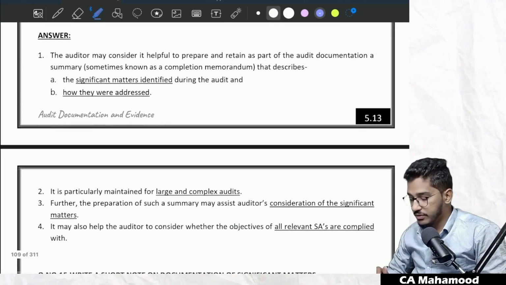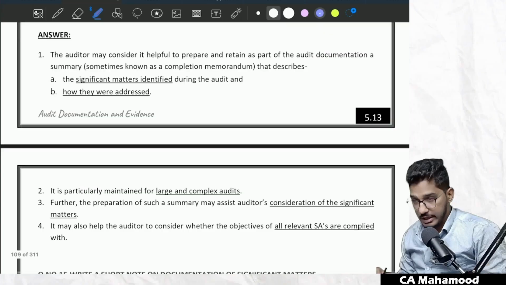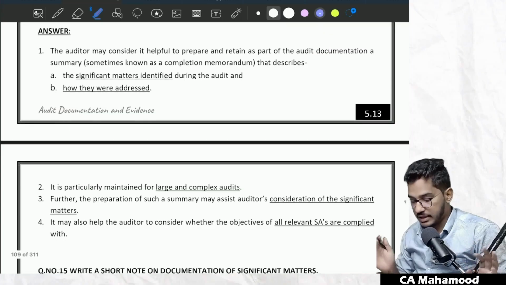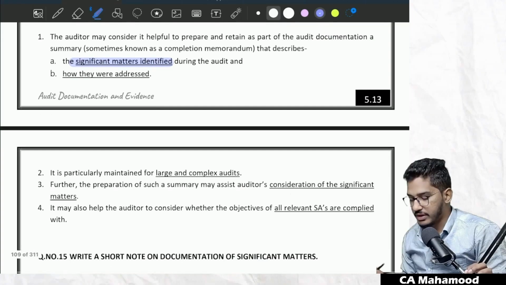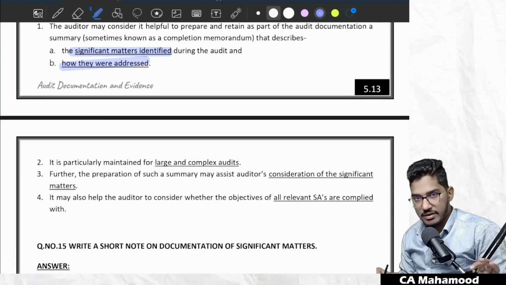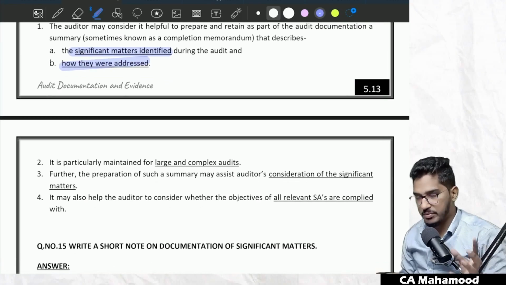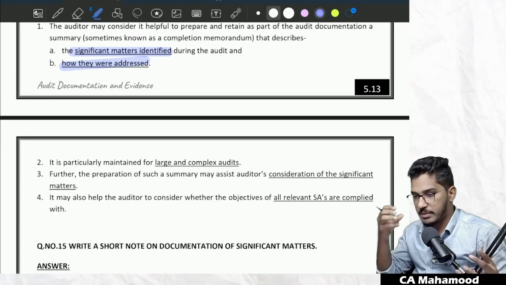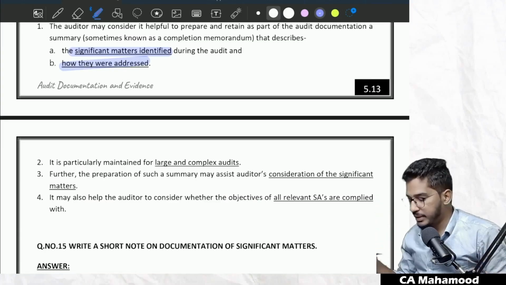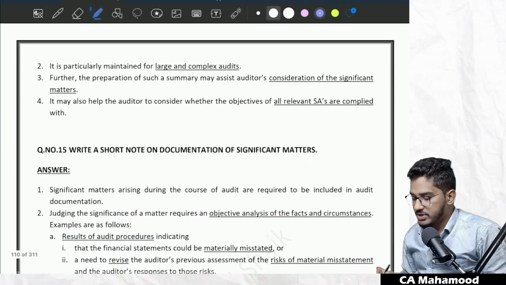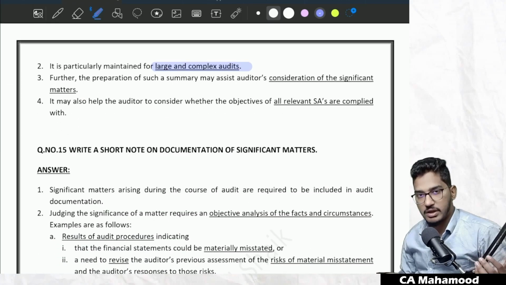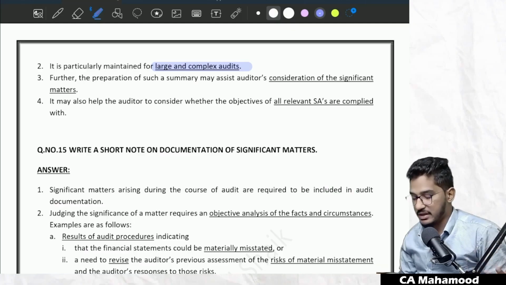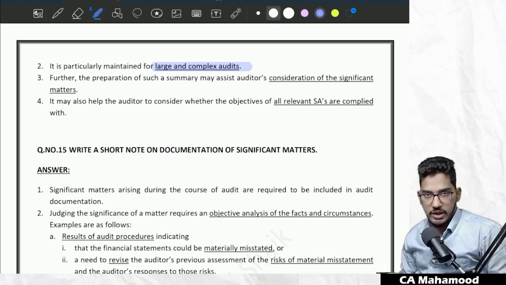If you could see here, the auditor may consider it helpful to prepare and retain as a part of the documentation a summary that describes what significant matters you have identified and how they were addressed. Nothing but out of your entire bulky documentation, we are going to identify the significant matters and how we have addressed them. So that summary of the audit documentation, we are going to keep separate. It is particularly maintained for large and complex audits. When you have done audit of very large entities, very complex entities, there you generally try to maintain that audit documentation summary.